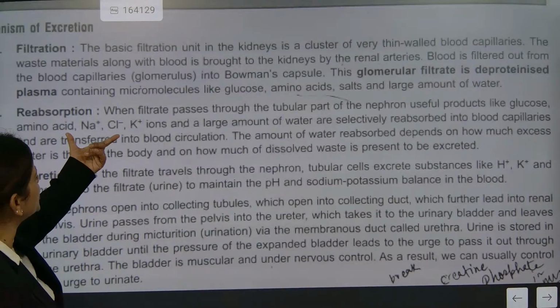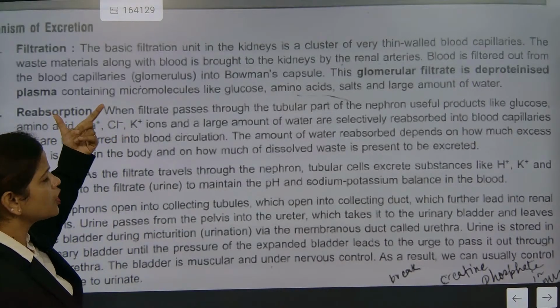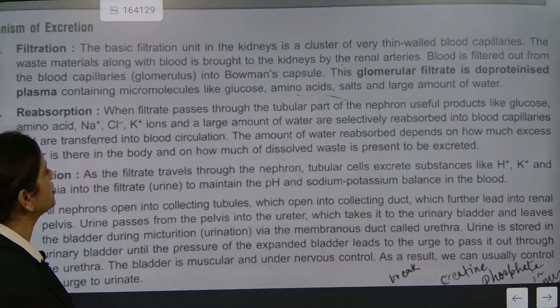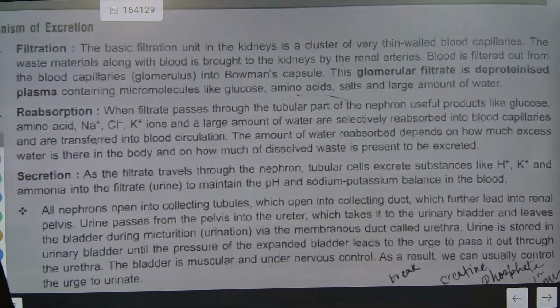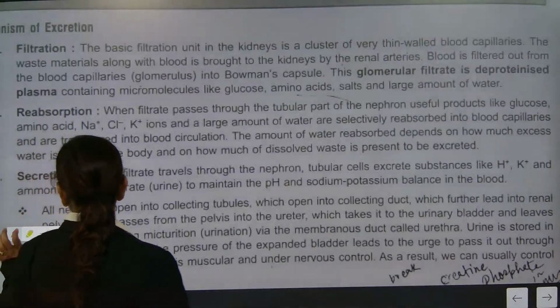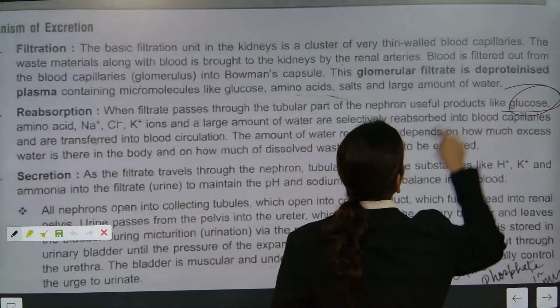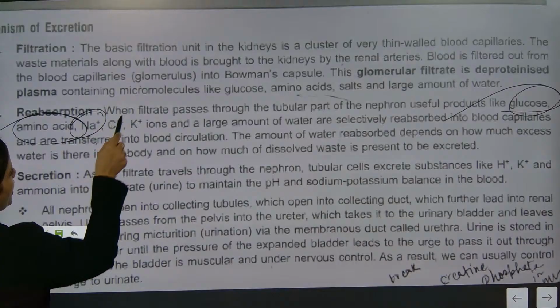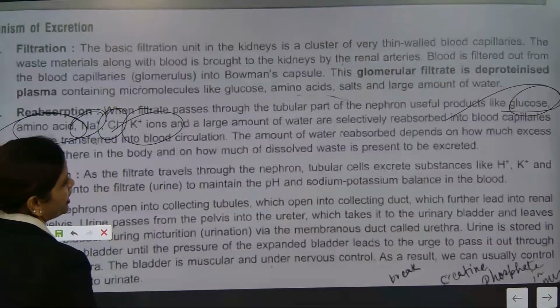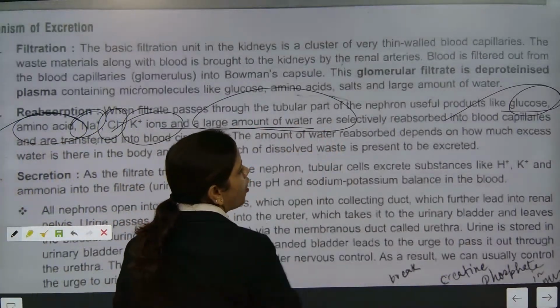What all is reabsorbed? Sodium, chlorine, potassium, glucose, amino acid. Writing in more detail: glucose, amino acid, sodium ion, chlorine ion, potassium ion, and a large amount of water.